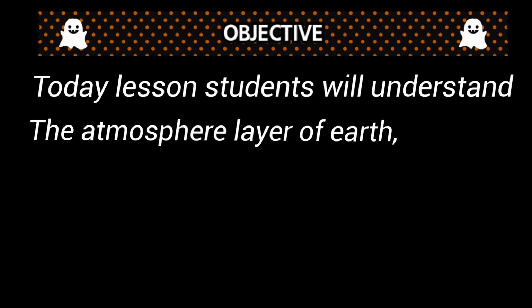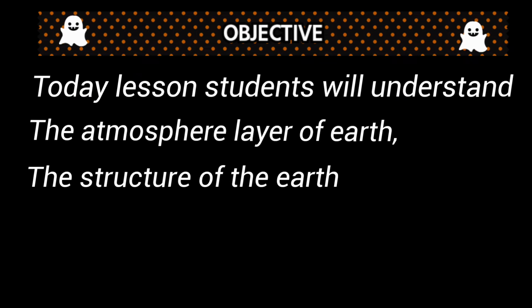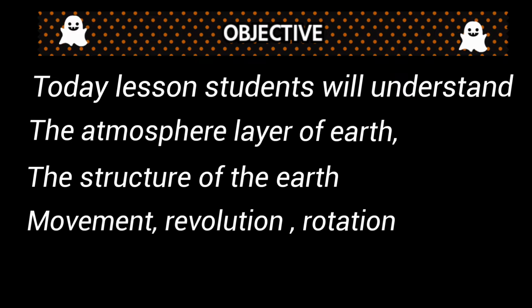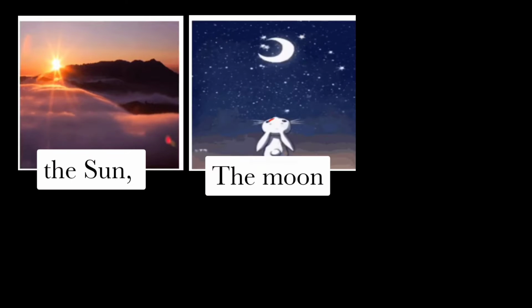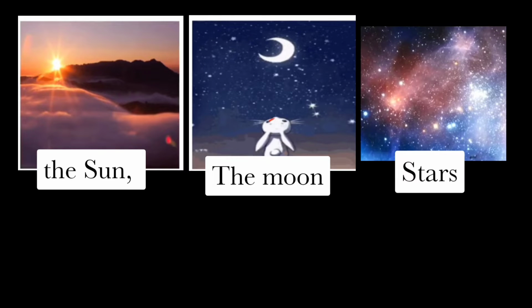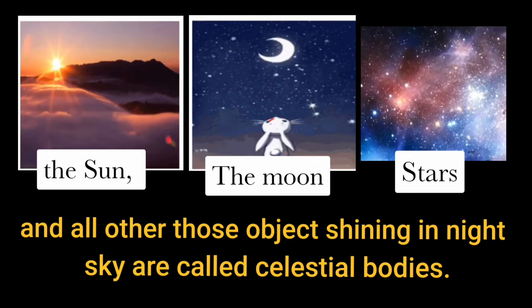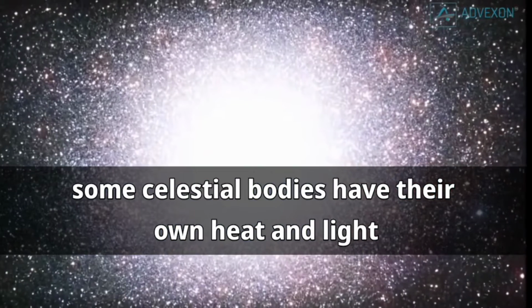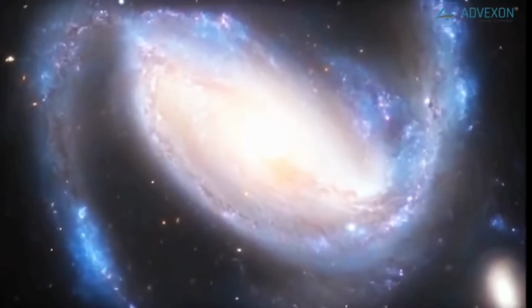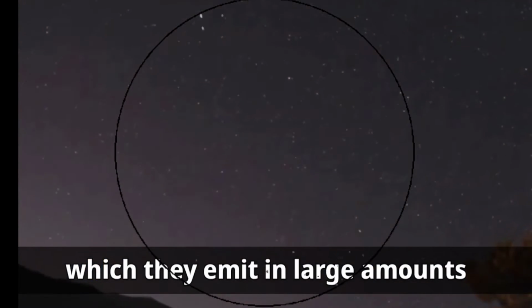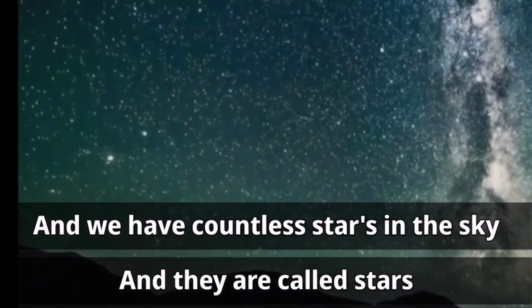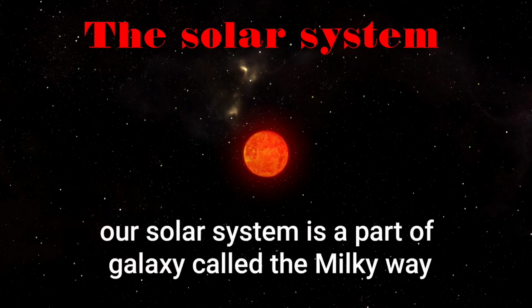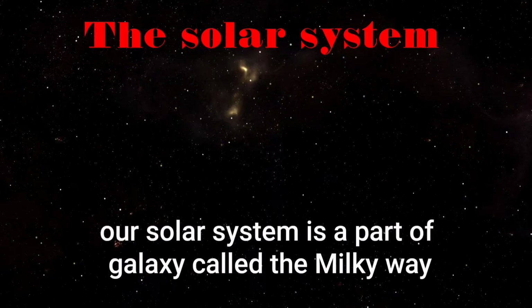Today's lesson, students will understand the atmosphere layers of the Earth, the structure of the Earth, its movements, revolution, rotation, and the solar system. The sun, the moon and all other objects shining in the night sky are called celestial bodies. Some celestial bodies have their own heat and light, which they emit in large amounts, and are called stars. Our solar system is a part of a galaxy called the Milky Way.